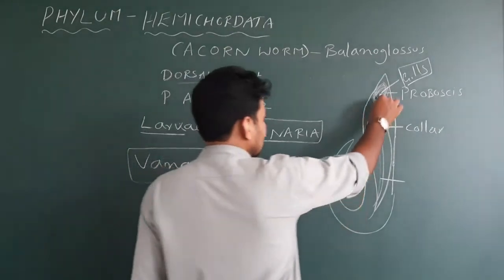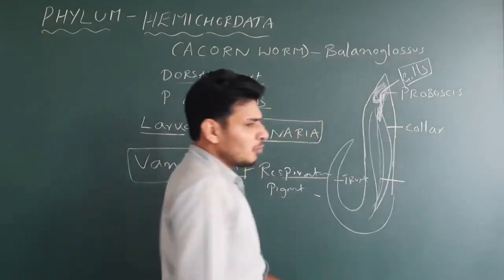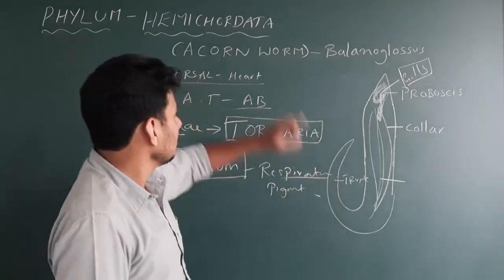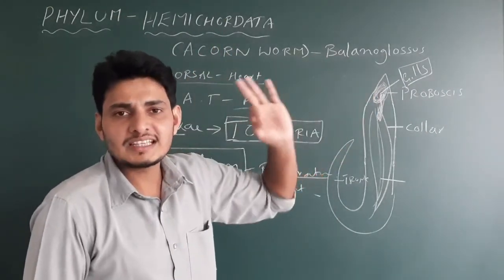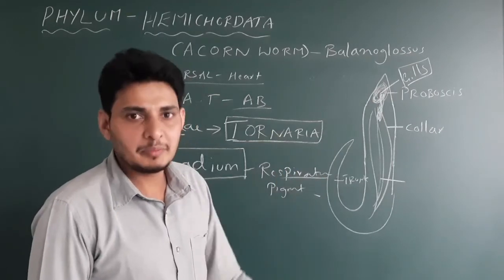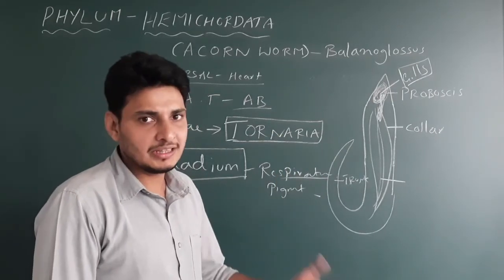One more thing here. In the collar region, they have a small rod-like structure which resembles the notochord. But remember, in Hemichordata the notochord is completely absent. Hence, they are invertebrates. In Chordata, the notochord should be present, at least in the embryonic stage. Then only they are chordates.